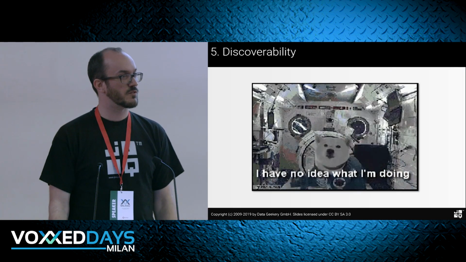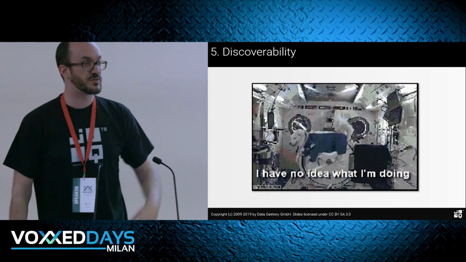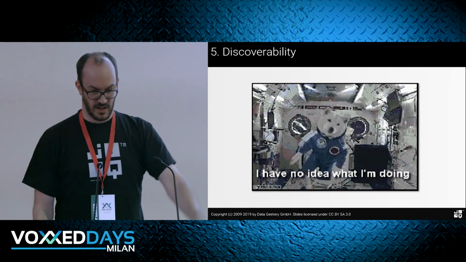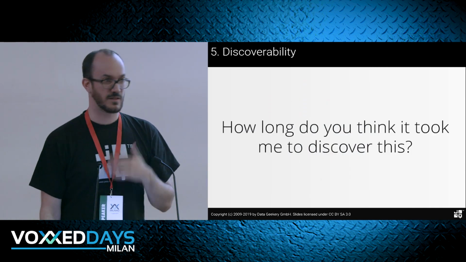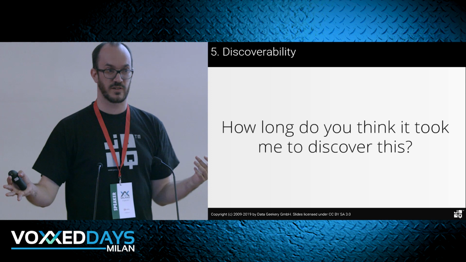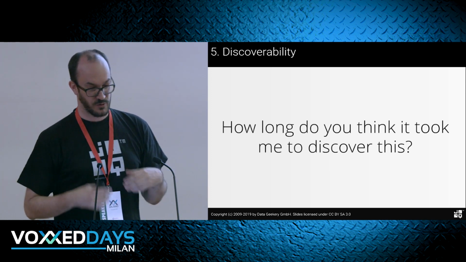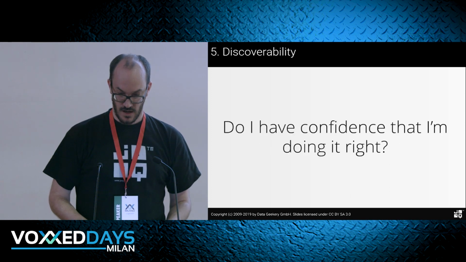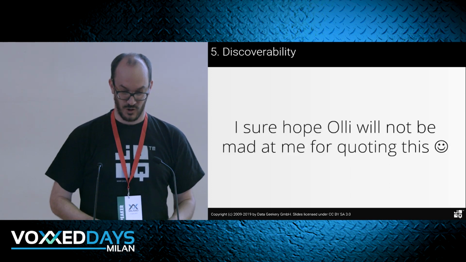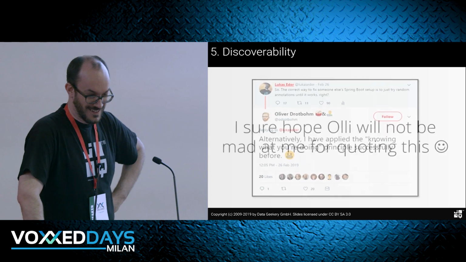So this is not a discoverable API. I've discovered blog posts, but not the API, and now I have no idea what I'm doing. This is why I don't feel good about myself when I use this. This is personal. Maybe you have tons of Spring experience, and you don't fall into these traps anymore. But for me, when I learned this, I don't think this is well done here. I don't have confidence that I'm doing it right,